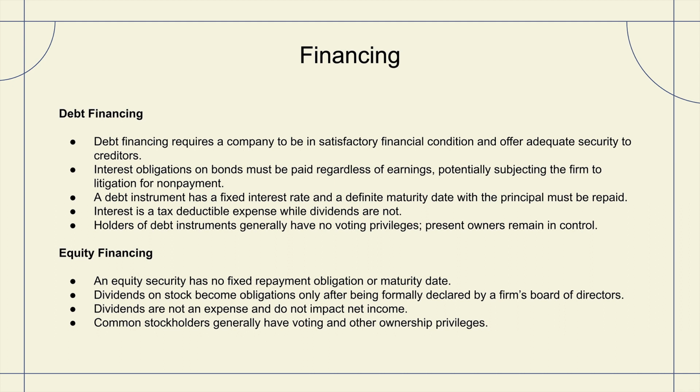Under equity financing, an equity security has no fixed repayment obligation or maturity date. Dividends on stock become obligations only after being formally declared by the firm's board of directors. Dividends are not an expense and do not impact net income. Common stockholders generally have voting and other ownership privileges.